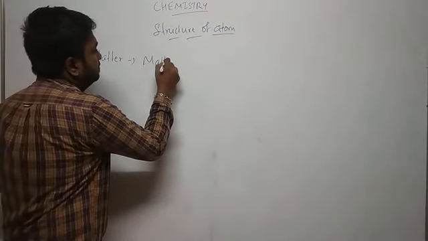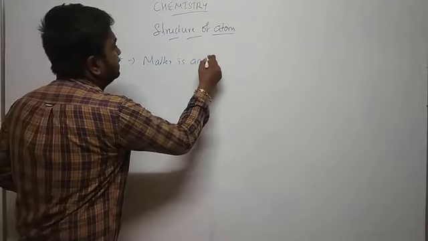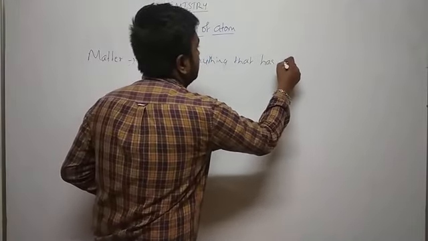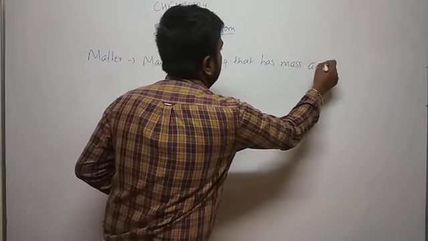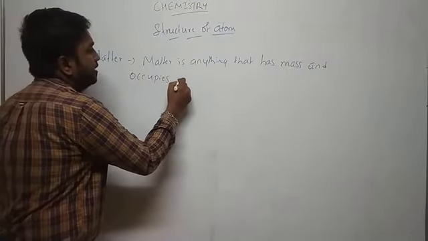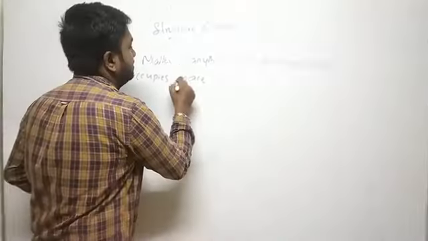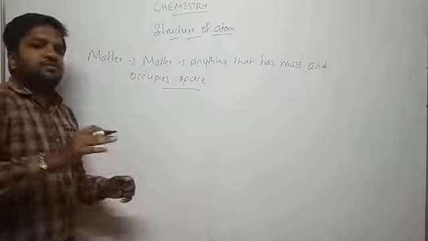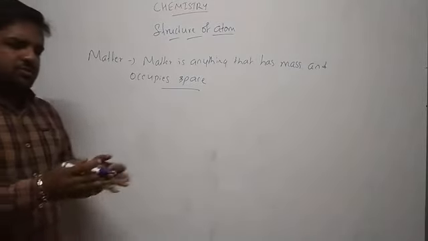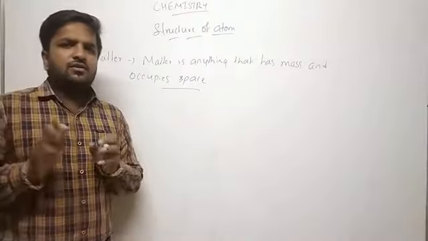Matter is anything that has mass and occupies space. That means it has some mass and it has some volume. We call it matter. And whatever you see in this universe, all are types of matter.